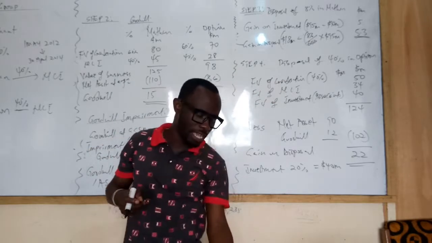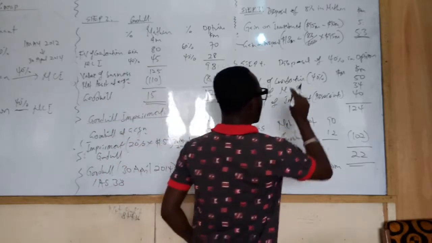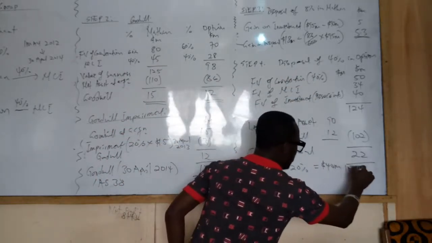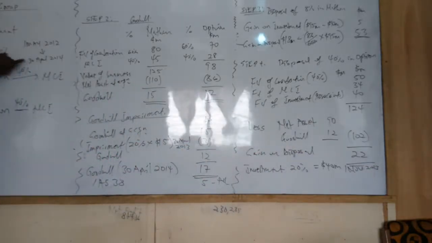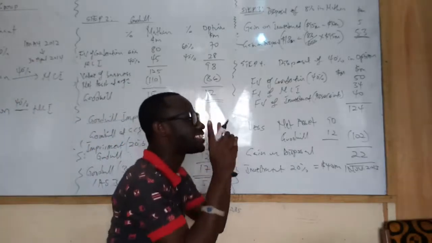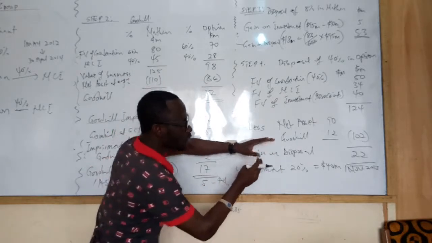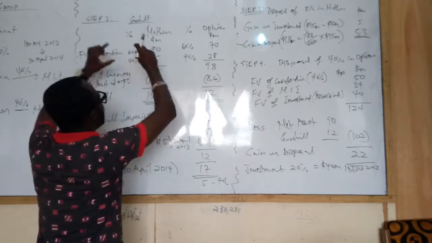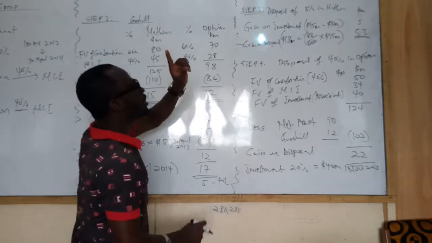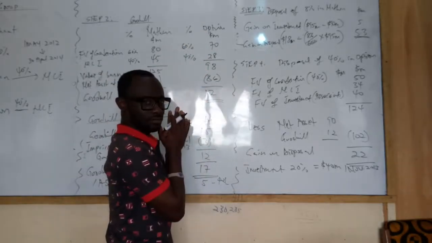When was the disposal made? 1st November. And I want you to take dates into consideration. So the disposal was made on 1st November 2013. But what is the year ended under consideration? 30th April 2014. What does that mean? It means when we are doing consolidation, the profit or loss account, we will take 6 months of Option's figures.